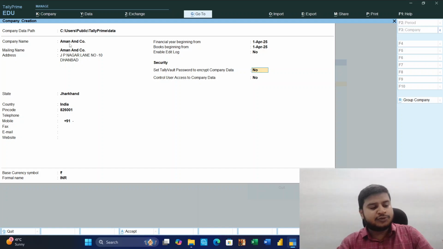It will show the original version and then the updated version, and then compare them. In Tally, it is shown in red.